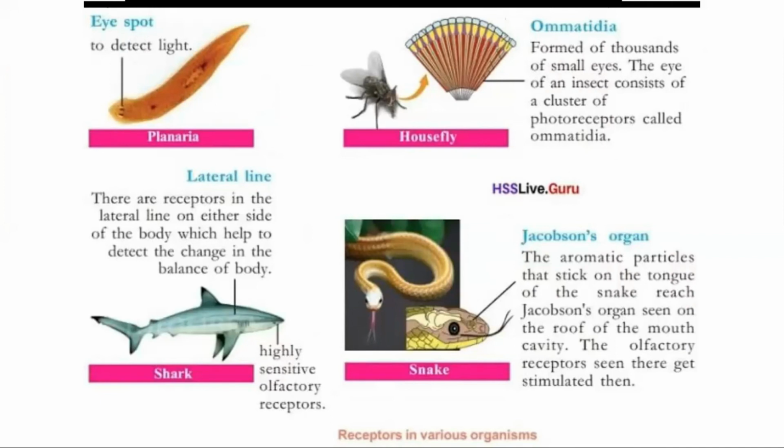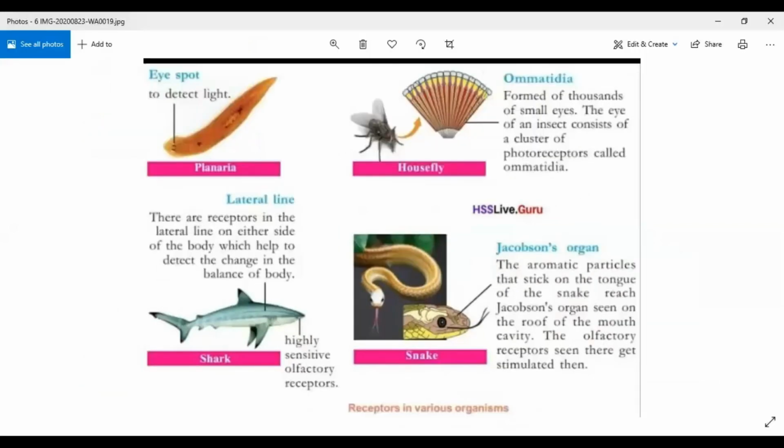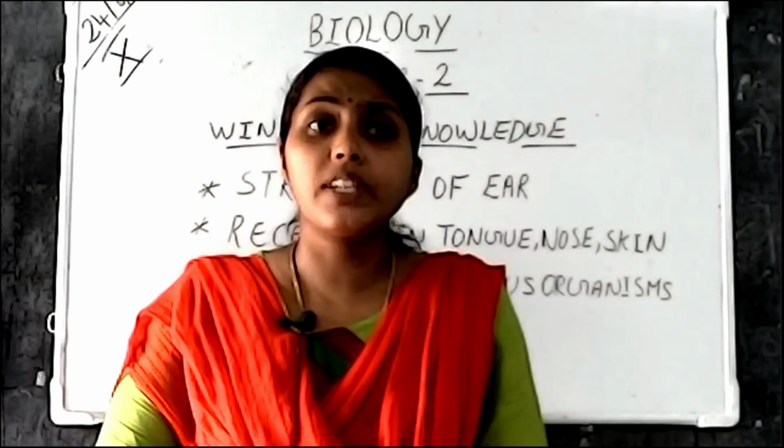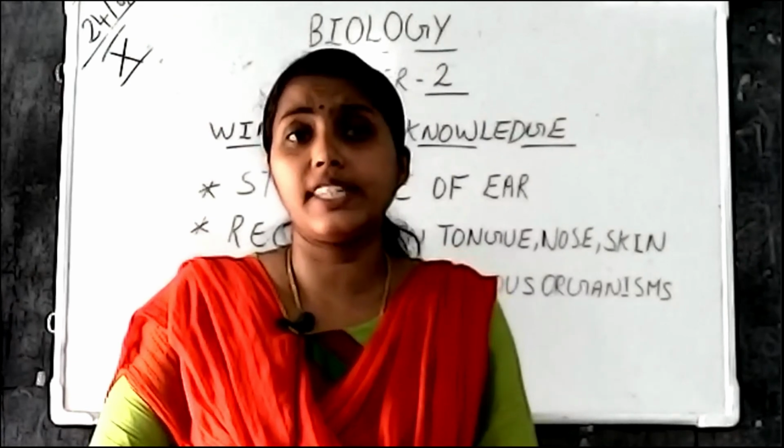Then about the snake, it is the Jacobson organ. The aromatic particles that stick on the tongue of the snake reach the Jacobson organ seen on the roof of the mouth cavity. The olfactory receptors seen there get stimulated, and then an impulse is formed and sent to the brain, the cerebrum of the snake, and it is able to detect the smell, or what substance it is.